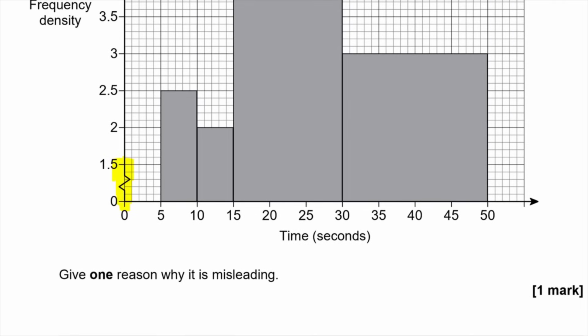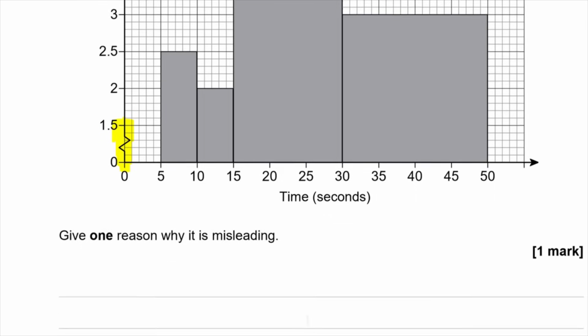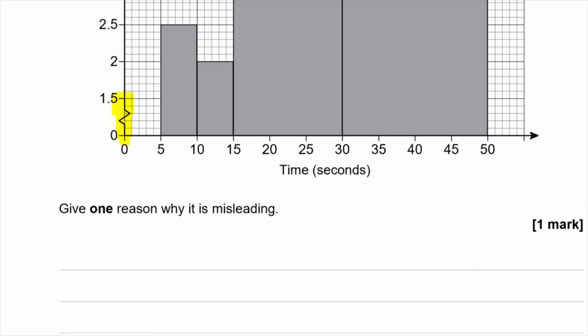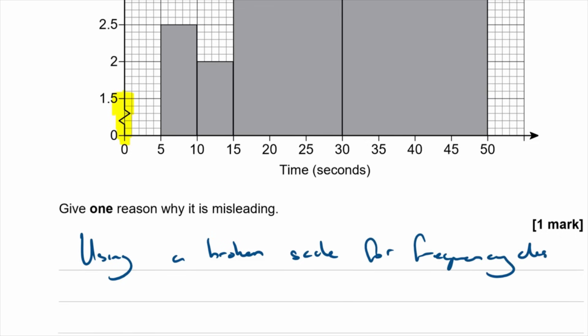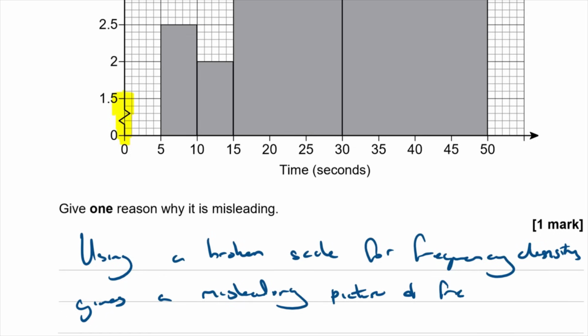You know, you can use a broken scale if there's no data along the time. We could have broken a scale and started around about 5 on the time axis without too much damage, but not on frequency density. That's not going to work. So using a broken scale for frequency density gives a misleading picture of frequency.